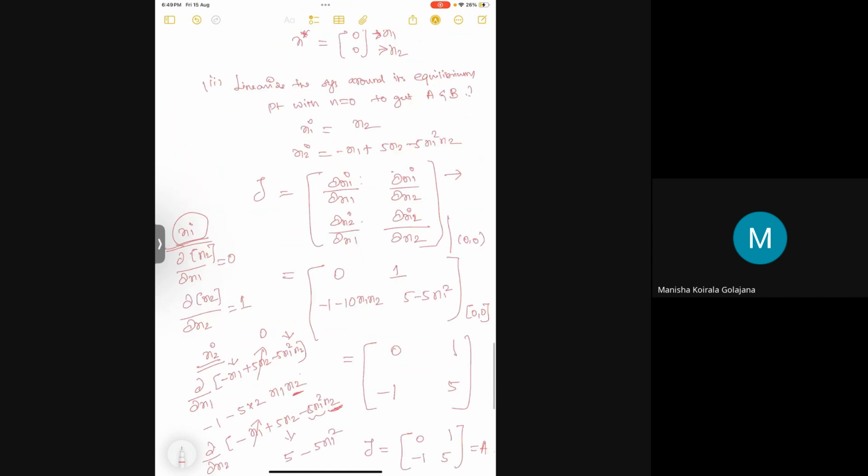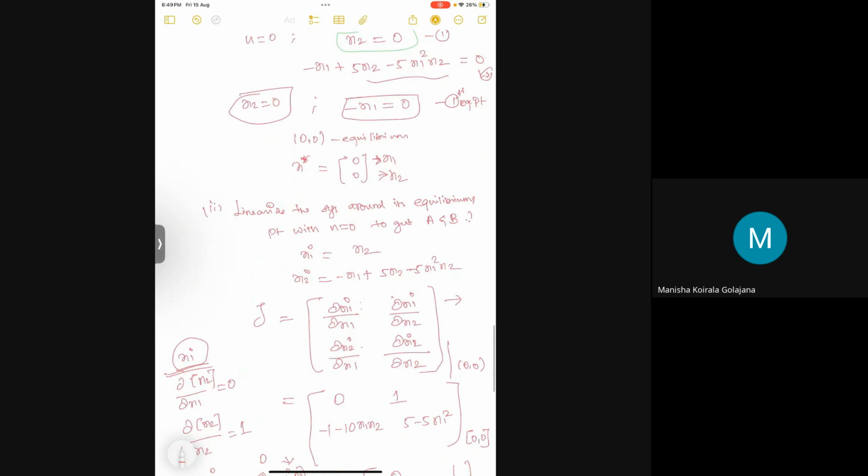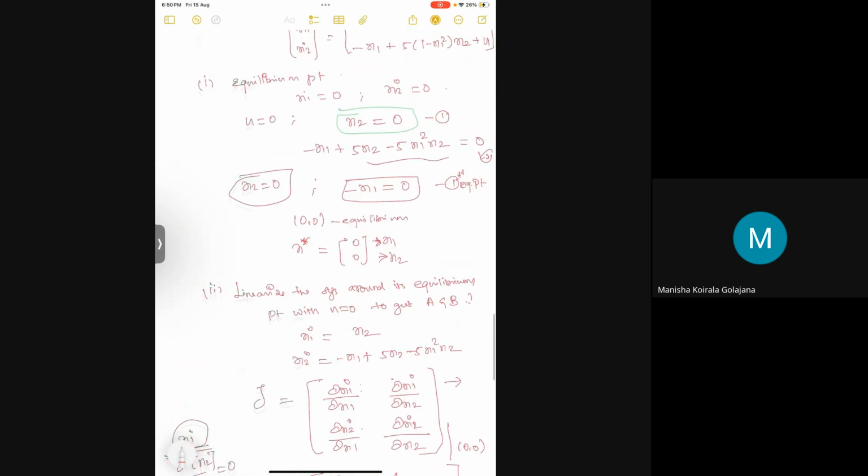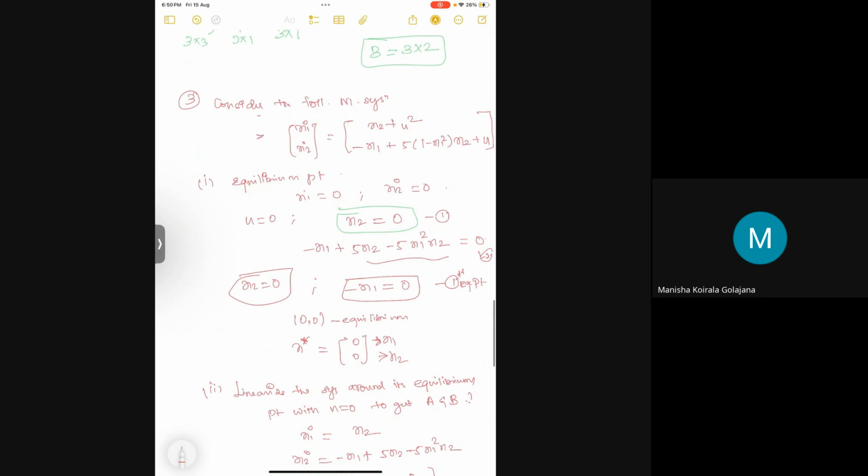Now we are going to do the same Jacobian linearization for u alone, for finding the input. Where are the equations from here?